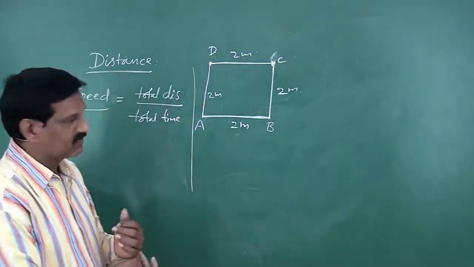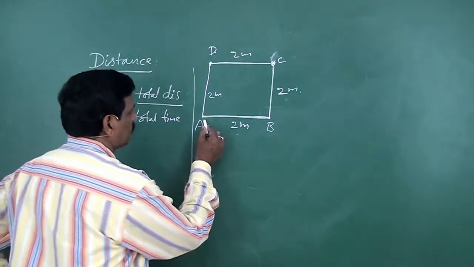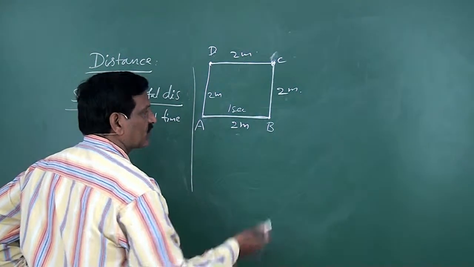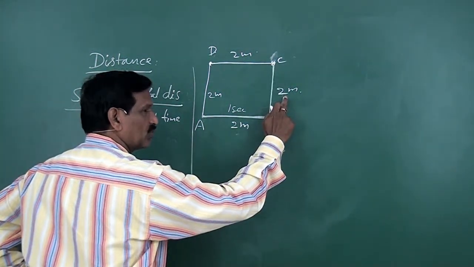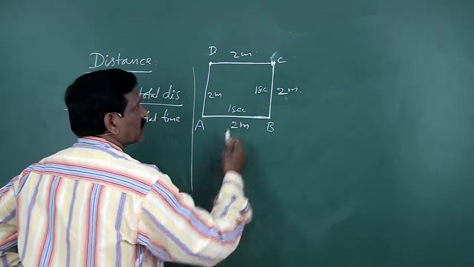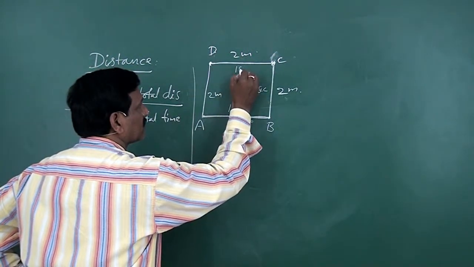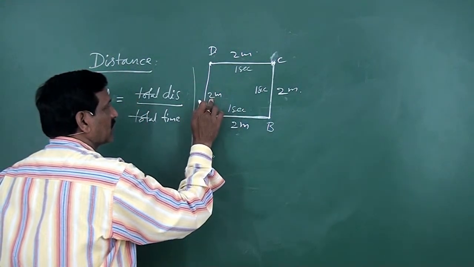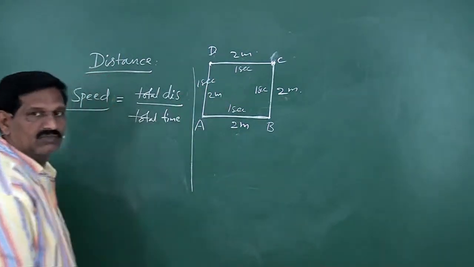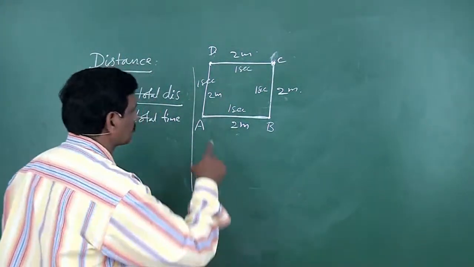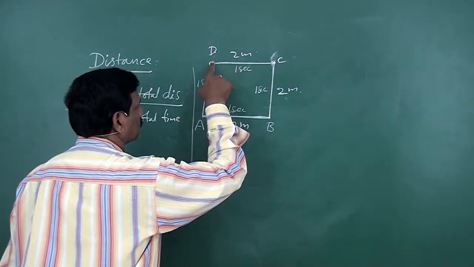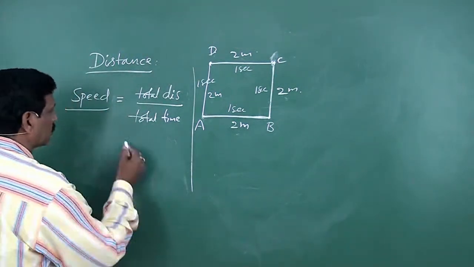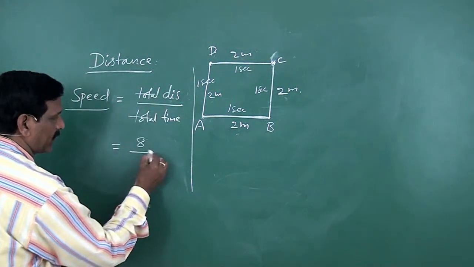For example, in this case, the particle or body moves from A to B through 2 meter in 1 second. Then from B to C through 2 meter in 1 second again. From C to D, 2 meter in the same time, 1 second. Then from D to A the body covers 2 meter in 1 second. So here the total path length is 2 plus 2 plus 2 plus 2, which is 8 meter. That means the total distance is 8 meter.